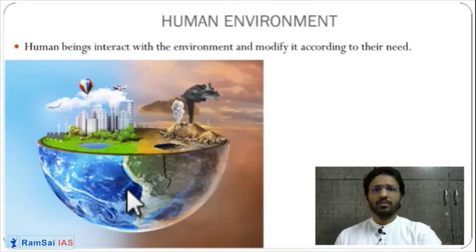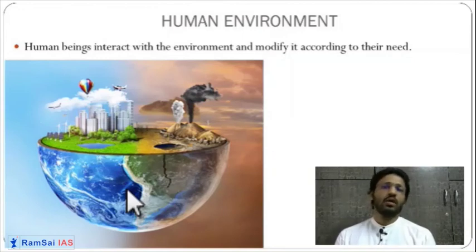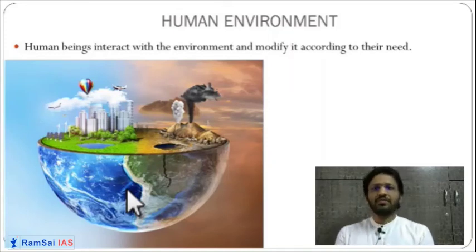The last part of this is the human environment. The human environment is what we create by interacting with each other. Human beings interact with each other and modify their world accordingly.